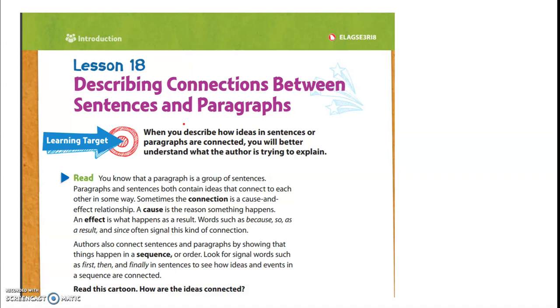Authors also connect sentences and paragraphs by showing that things happen in a sequence or in order. Look for signal words such as first, then, and finally in sentences to see how ideas and events in a sequence are connected. We're going to read a cartoon in just a minute to talk about sequence as well as cause and effect. But just for a minute, I want you to think about what would happen if you were to oversleep on a school day.